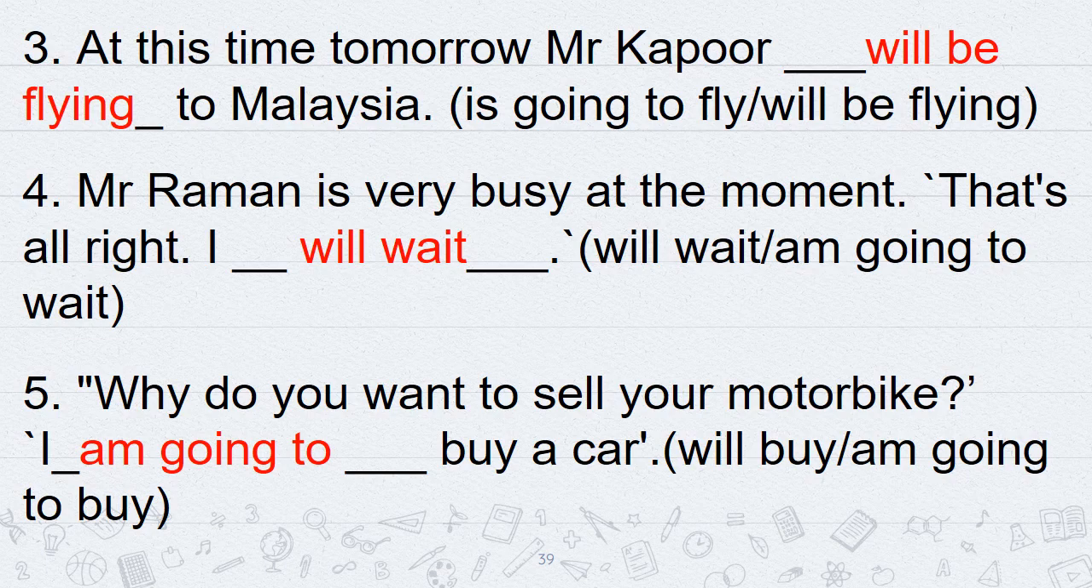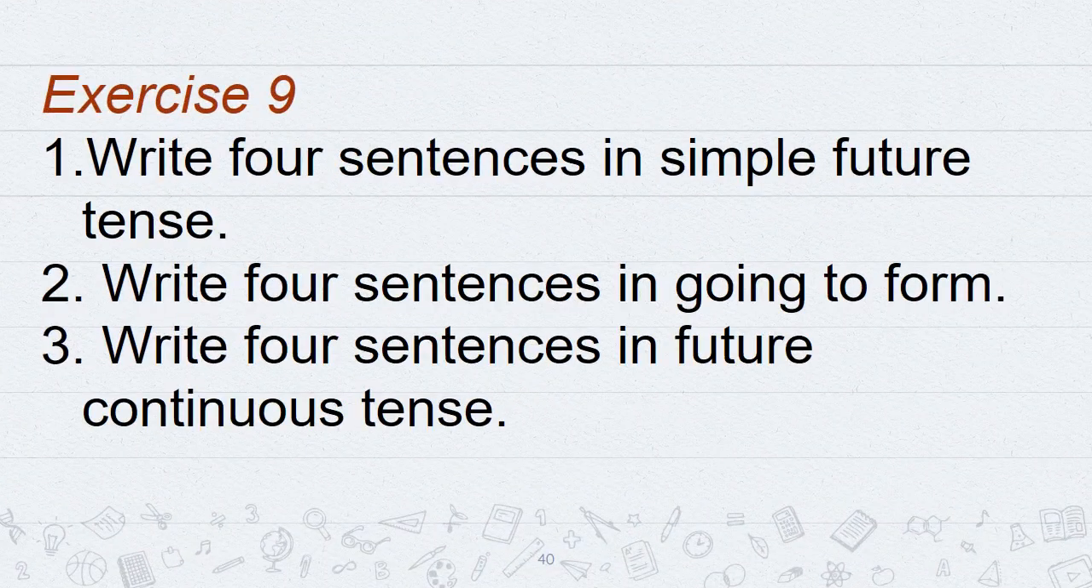At this time tomorrow, Mr. Kapoor will be flying to Malaysia. Next, Mr. Raman is very busy at the moment. That's all right. I will wait. Next, why do you want to sell your motorbike? I am going to buy a car. Next exercise was to write 4 sentences in simple future tense, write 4 sentences in going to form, write 4 sentences in future continuous tense. That you had to do yourself.